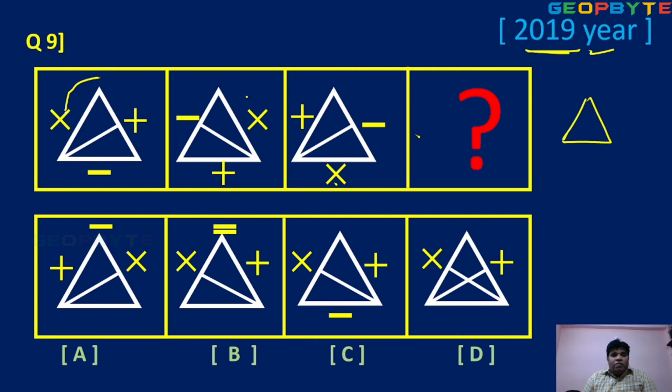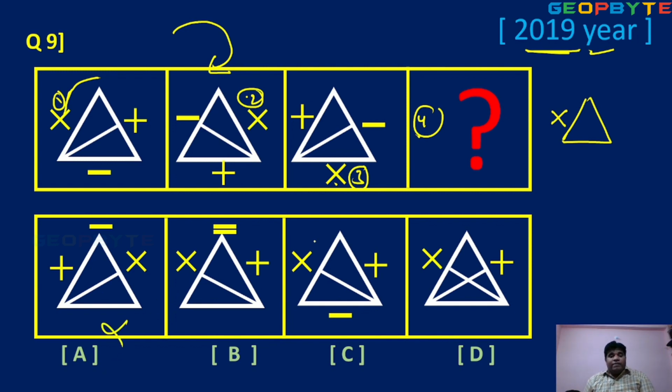Observe the multiplication operator. First step. This is the second step. This is the third step. So next to the fourth one is here. So this is rotated in a clockwise direction. So where is the multiplication operator? Here is the multiplication operator. Which option is possible here? Option B, option C, option D. Three possibilities. Okay, option A is completely wrong.